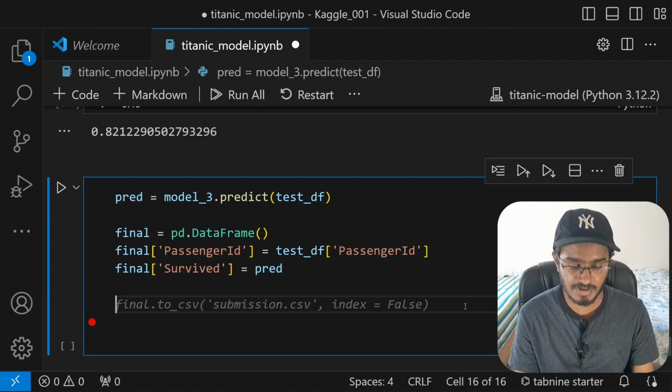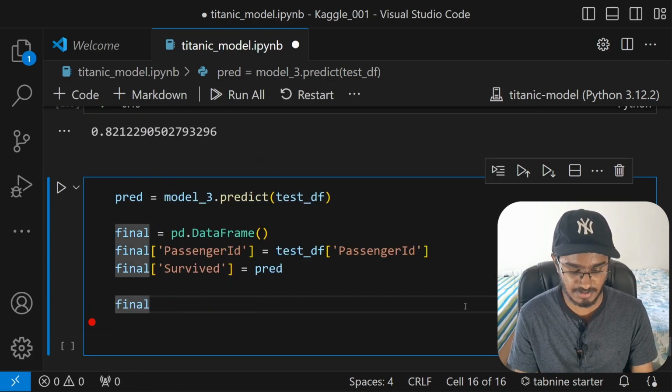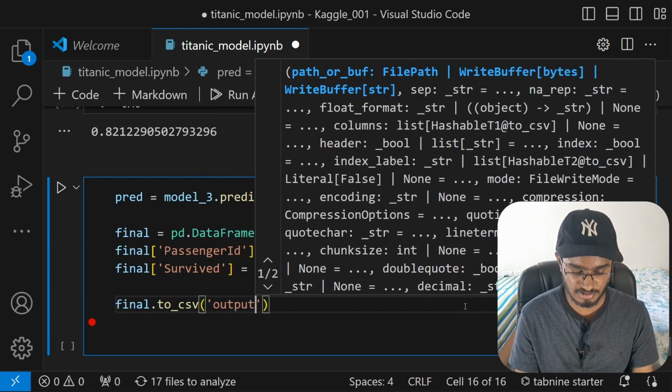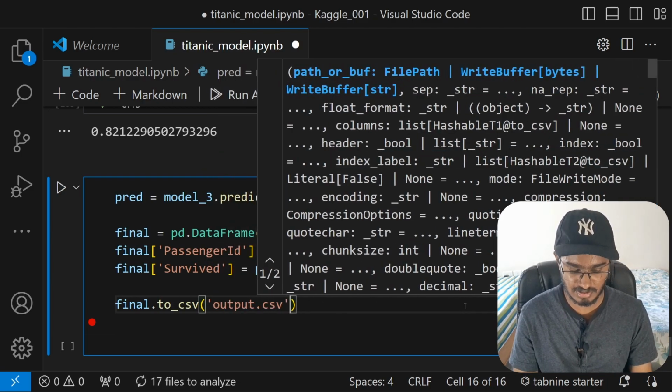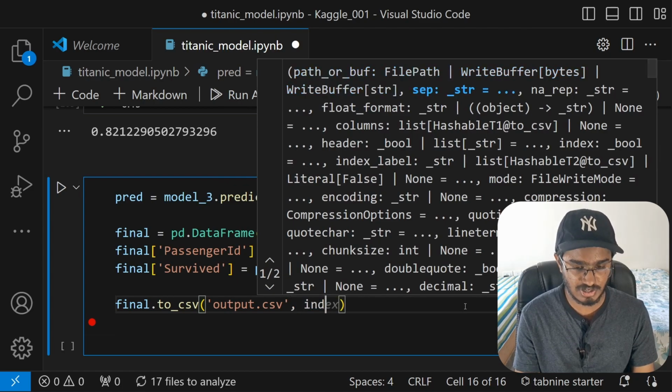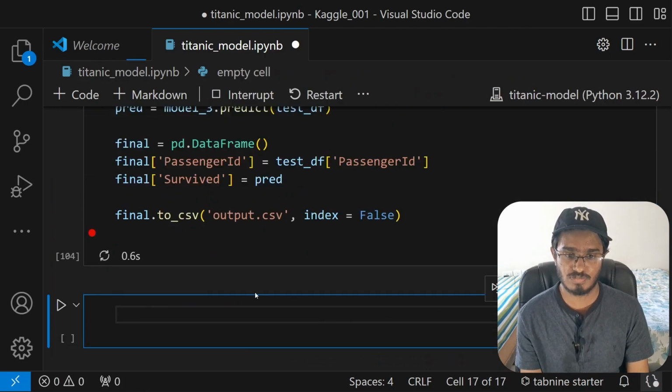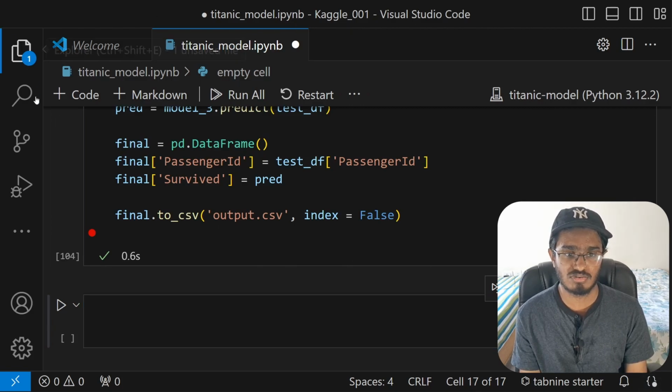And then to create a CSV file, you can just type in the to_csv function, which I will call output.csv, and then I will mention index equal to false, because our index is just going to be the passenger ID which we have created. We don't need a random index. All right, now when you run this, we should be able to see a new output CSV.